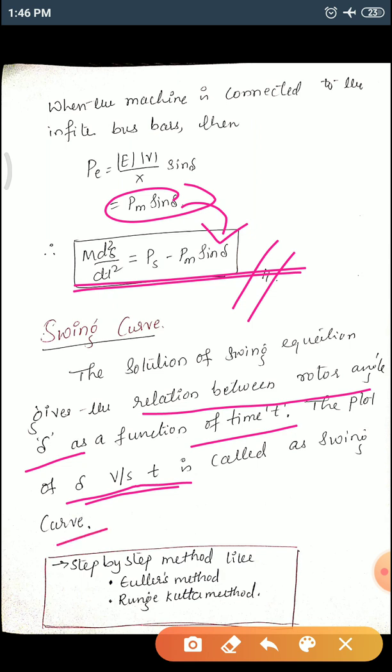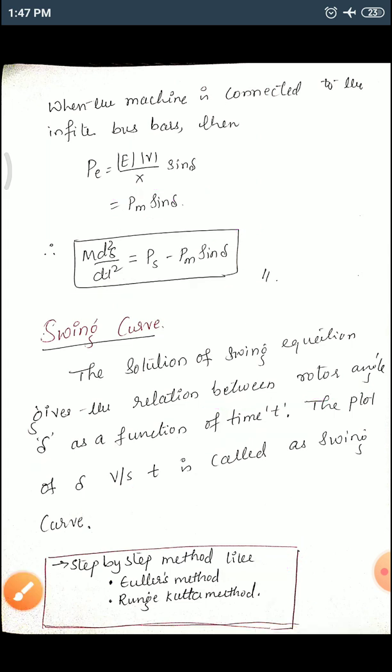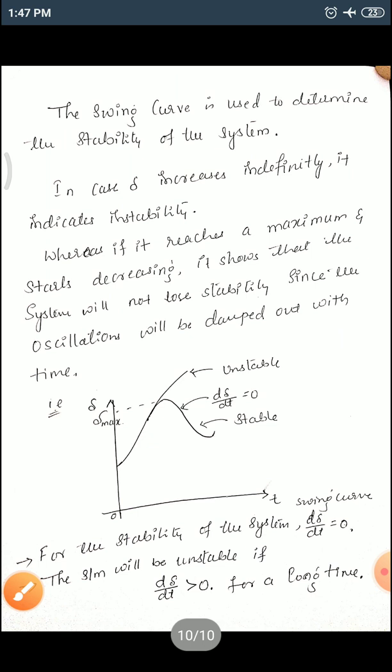This cannot be done directly, it is a very tedious task, but normally we have step by step methods to solve this equation, called Euler's method and Runge-Kutta method. We will discuss this in the next semesters, when you are studying power system operation and control, where we are going to analyze these two.